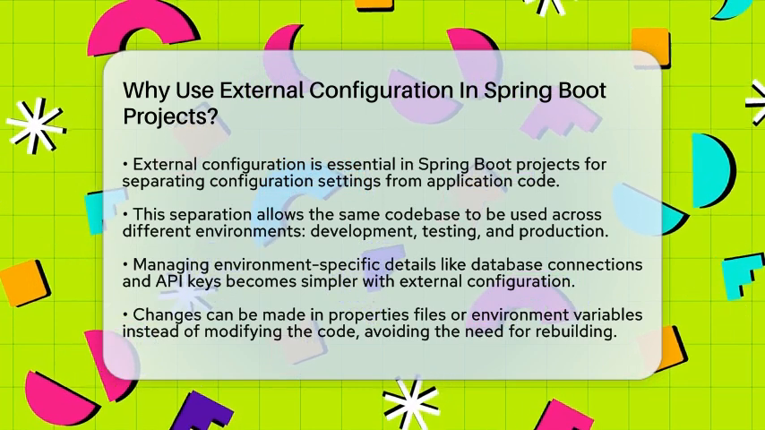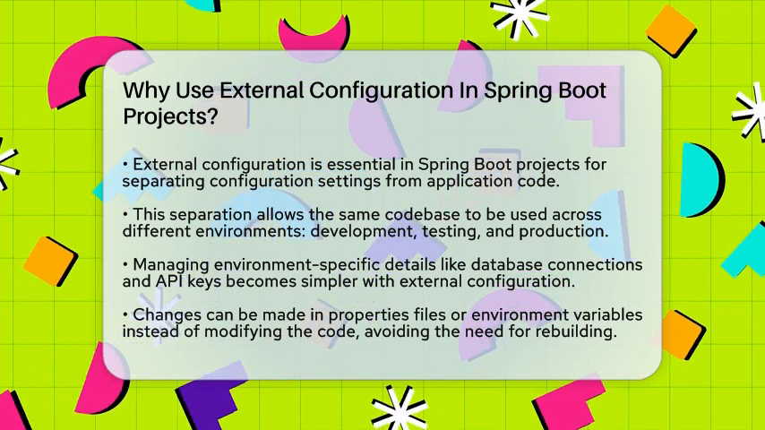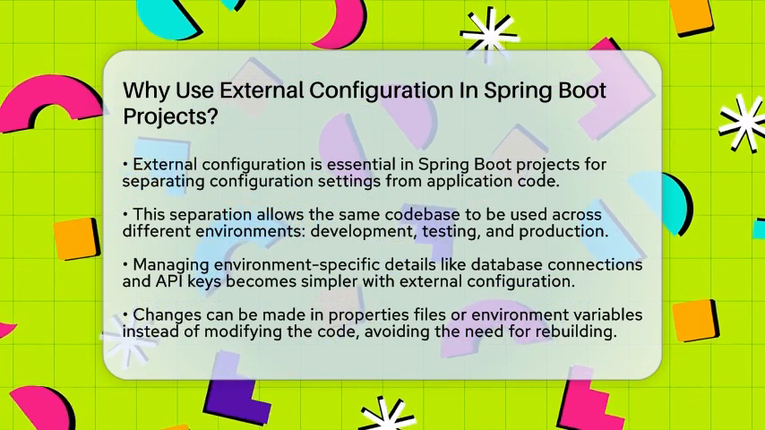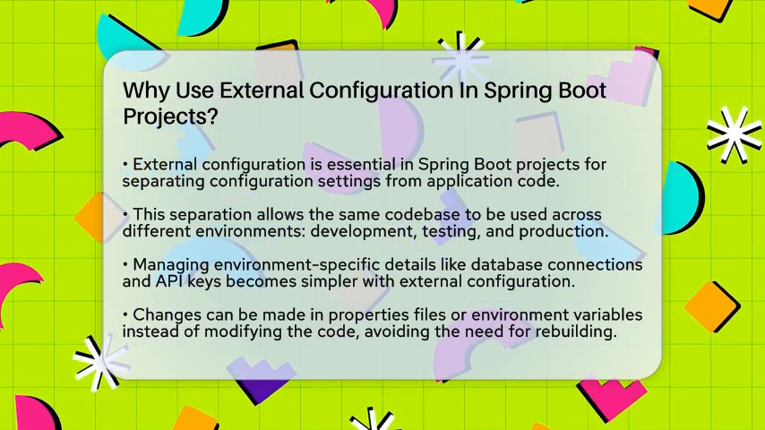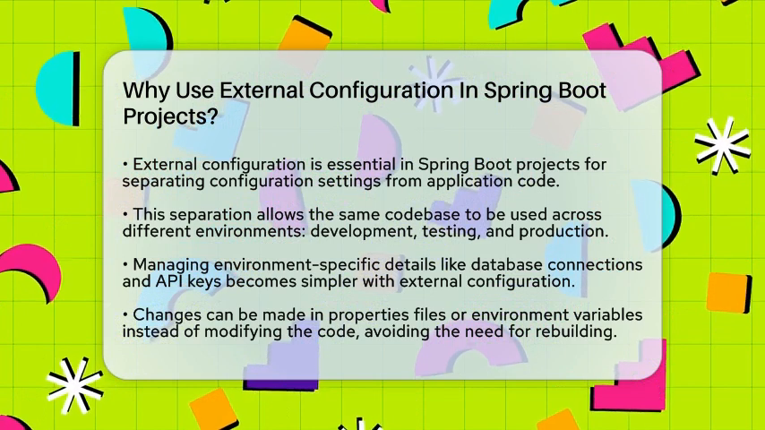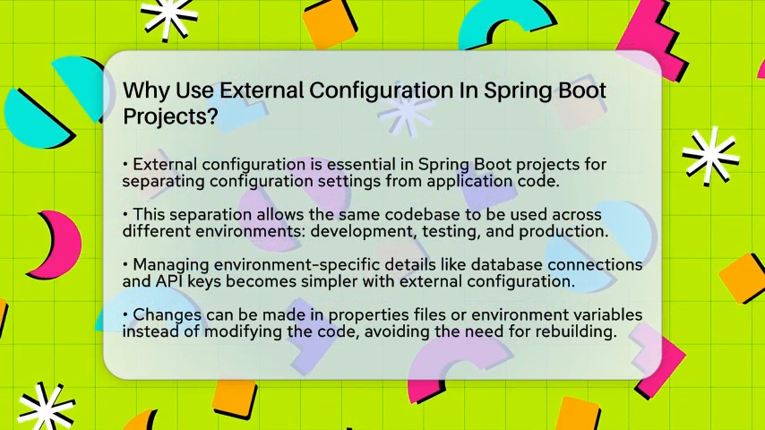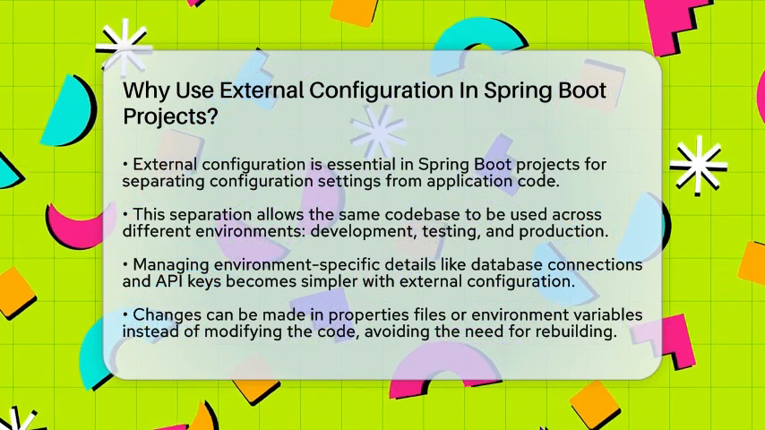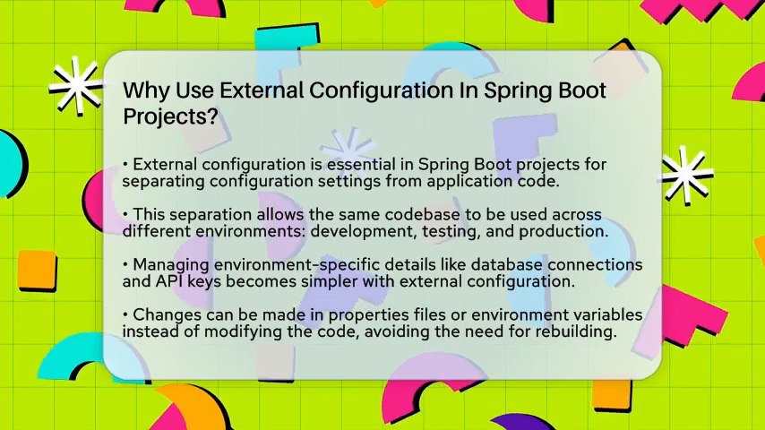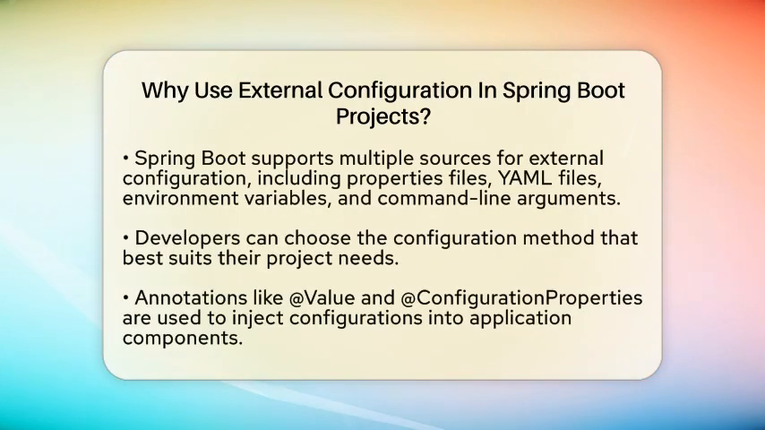Think about it. Managing environment-specific details such as database connections, server ports, and API keys can be a hassle if you have to change them in the code. With external configuration, you can simply modify a properties file or an environment variable. This makes it much easier to adapt your application to different settings without the need to rebuild it every time.